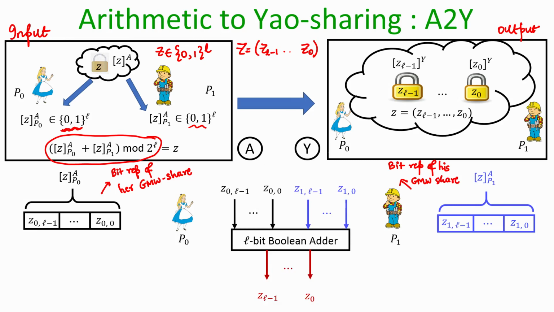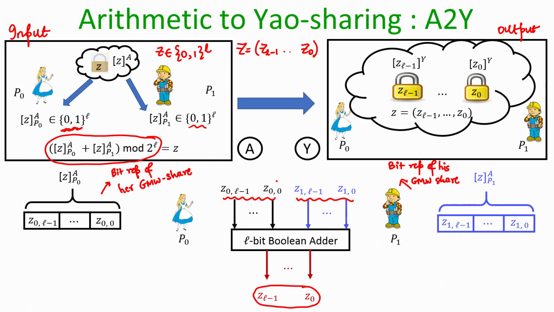Now what we know is the following. We know that there is a publicly known L bit Boolean adder, which when given the GMW shares of Alice and Bob in bit representation, can add them and produce the bit representation of the input Z. We know this.